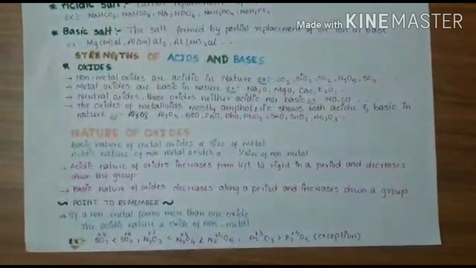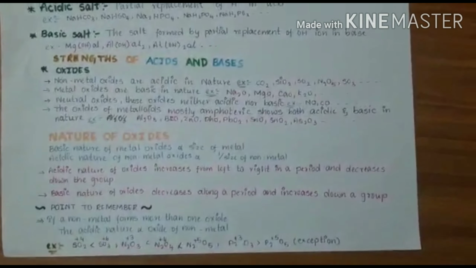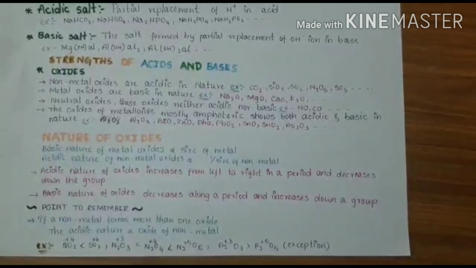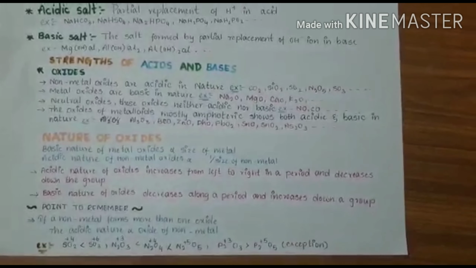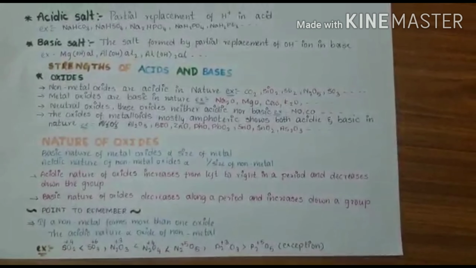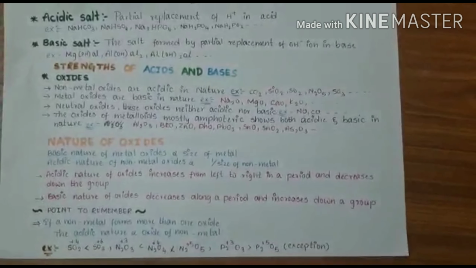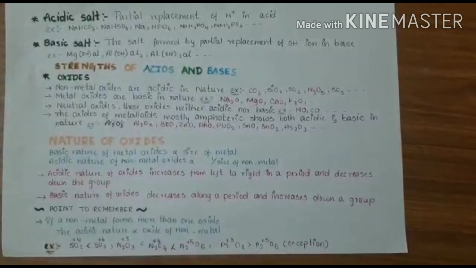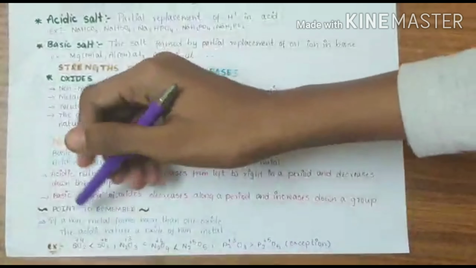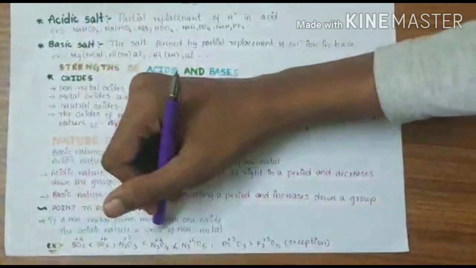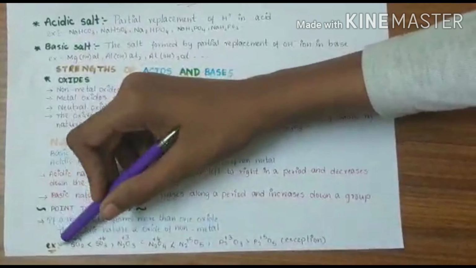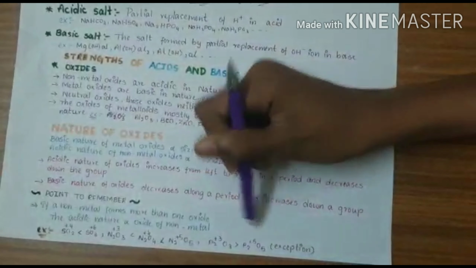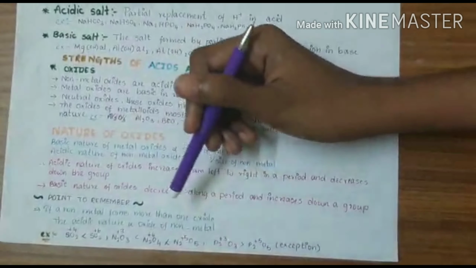Point to remember: if a non-metal forms more than one oxide, the acidic nature is directly proportional to the oxidation state of the non-metal. That means if you take a non-metal X, if it forms more than one oxide, that means if it reacts with oxygen in different ways, then the acidic nature is directly proportional to the oxidation state of the non-metal. Look, we have examples, but the last example is an exception because it does not follow this rule. Please note it down.